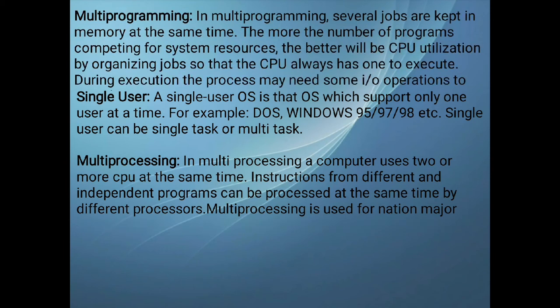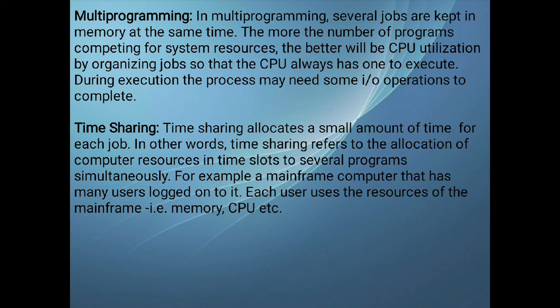Next we have multi-programming. Do not get confused between multi-programming, multi-processing and multitasking. Multi-processing is related to hardware, when you have two or more processors. Multi-programming, the word itself says programming. Multi-programming or multitasking is related to the computer software, being able to do multiple tasks or multiple programs. So try to understand the difference between multi-programming, multitasking and multiprocessing.